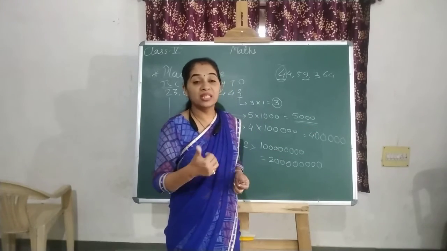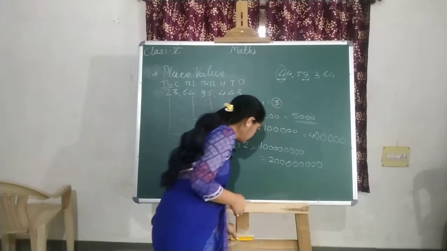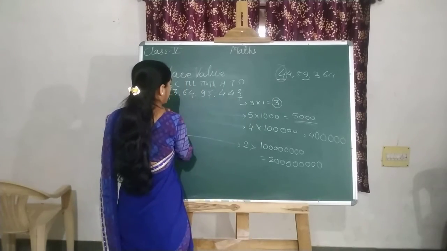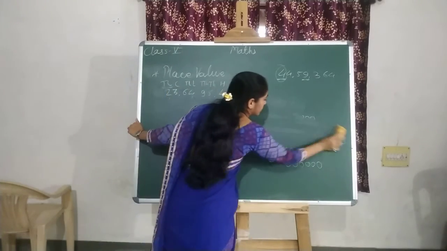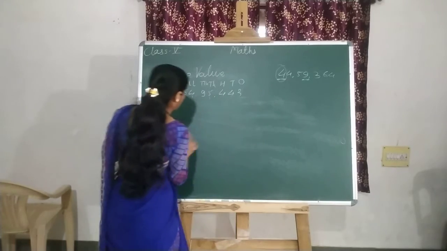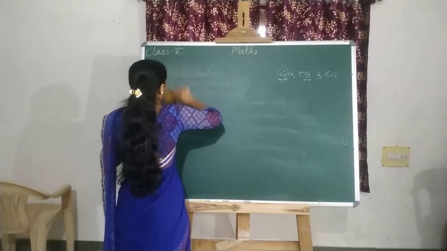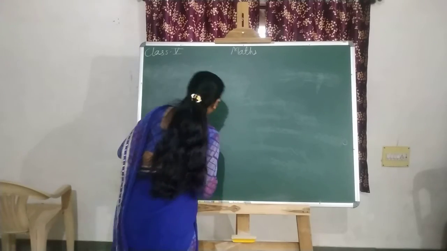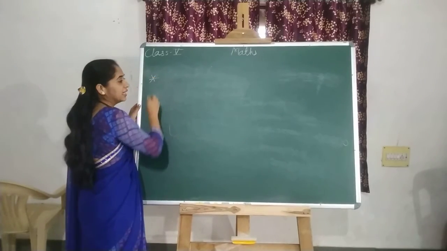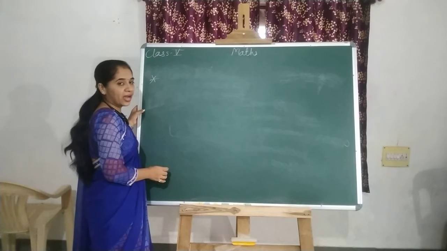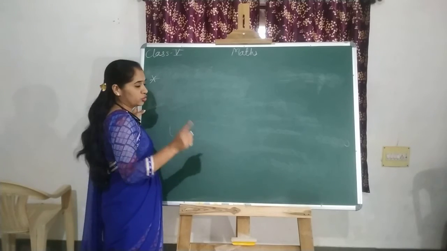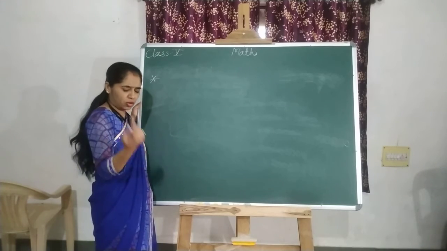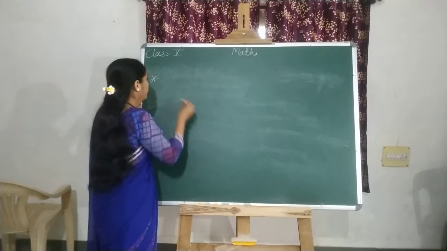Now we'll see what expanded form is. Expanded form and standard form, these two are very important things which are often asked in your question paper.